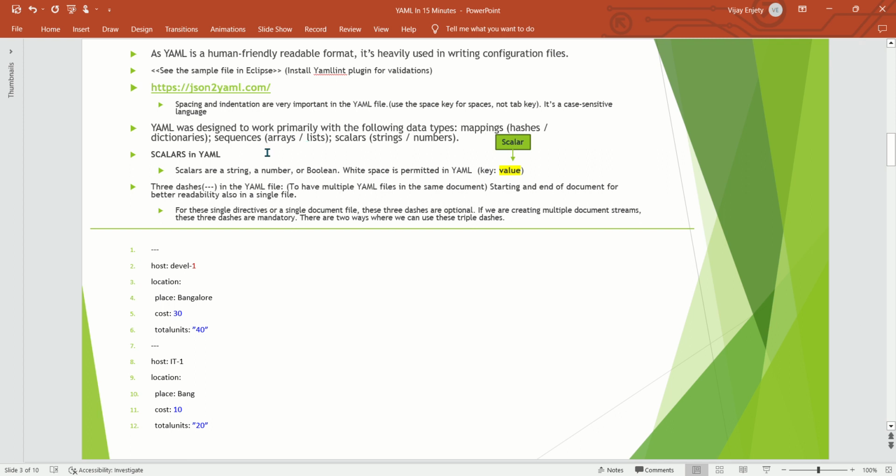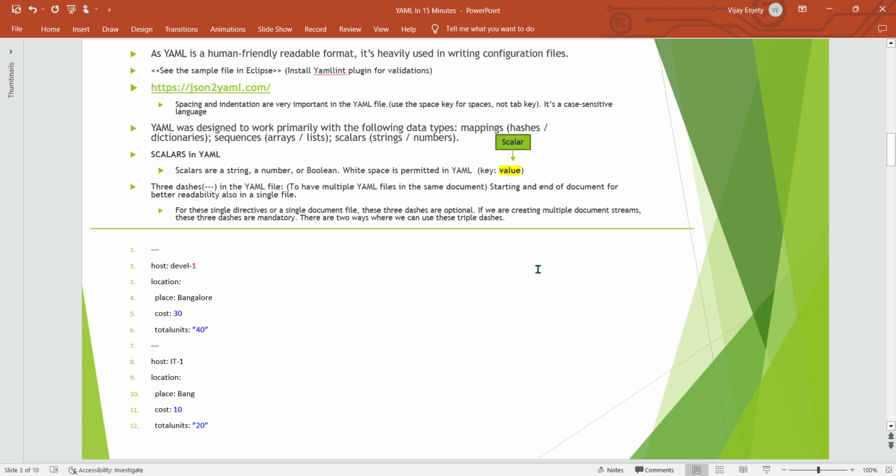So now let's talk about scalars. What is a scalar? Take a key value pair example. The value is called a scalar. The value can be a string or a number. Scalars are strings, numbers, booleans, and null values can also be there. This is what a scalar is.